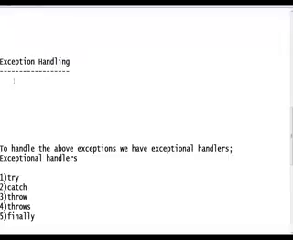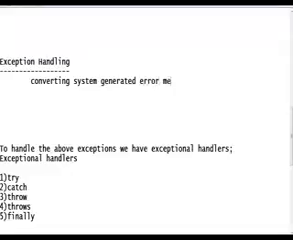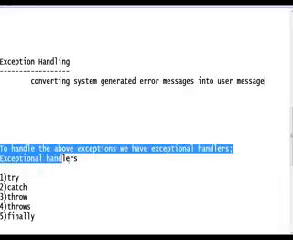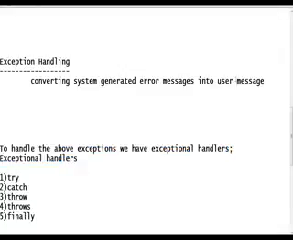Converting system generated error messages into user defined or user understandable messages is nothing but exception handling. Okay, converting system generated error messages into user understandable messages.